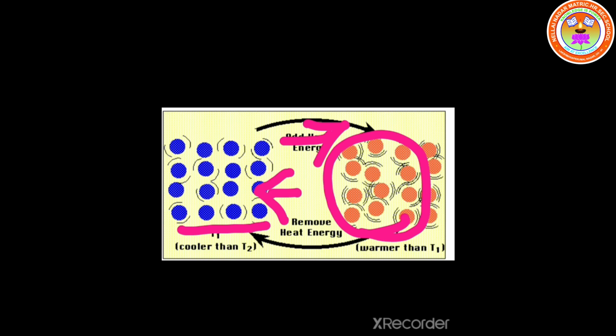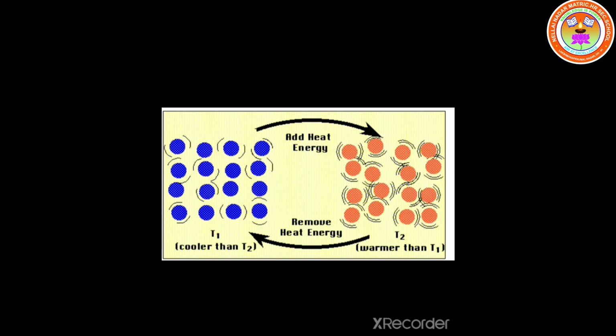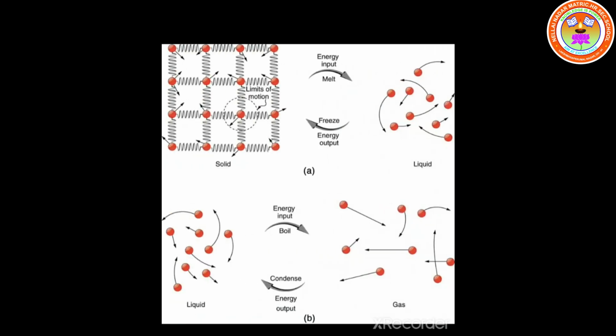Okay, students. Before heating, the molecules will be in motion, but that movement will be very minute, and the movement will be at the place itself. But when we heat further, the movement will be from one place to another place. The particles may move when we heat further. Thus heat is an energy that raises the temperature of a thing by causing the molecules in that thing to move faster.